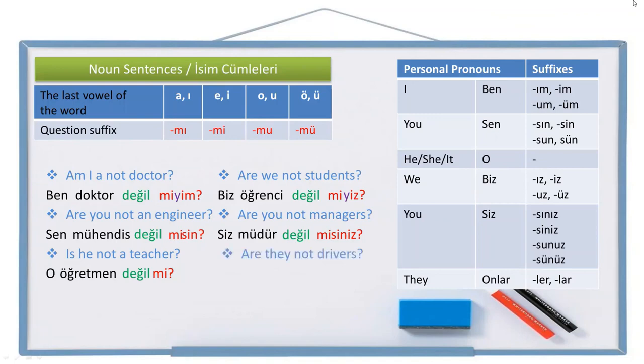And the last one. Are they not drivers? Let's write it. They, onlar. Driver, singular, şoför. Not driver, şoför değil. Question suffix, mi. Are they not drivers? Onlar şoför değil mi?